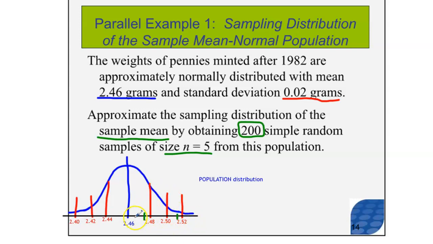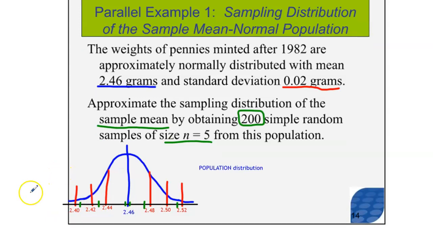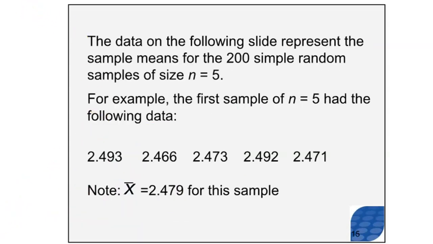And sometimes we'll get a sample of pennies in which maybe the pennies are older and they've been eroded away. Maybe people have been clinking them in their pockets often. So that means that they've lost a little bit of their mass. Sometimes we'll have lighter pennies over here or over here. But I would say that most of the time, if this is really the mean of the population, most of the time we take a sample of 5 pennies and we find the average weight, it's probably going to be pretty close to 2.46. That's what we expect to find.